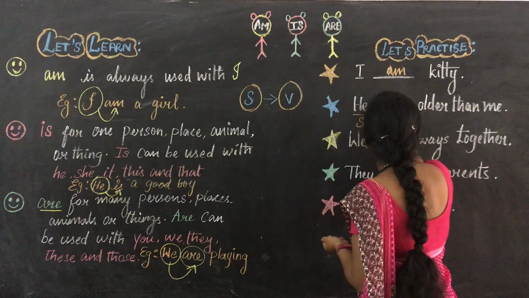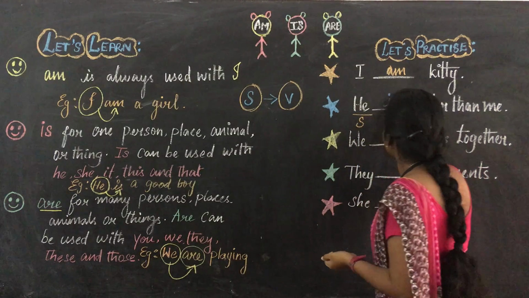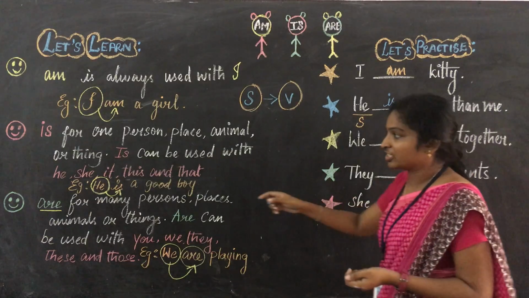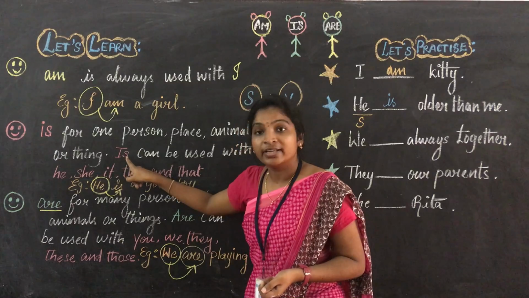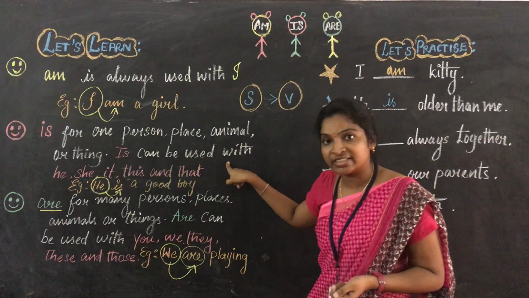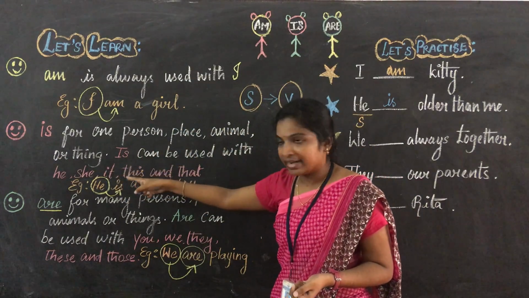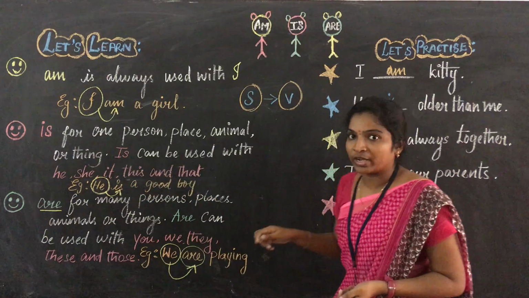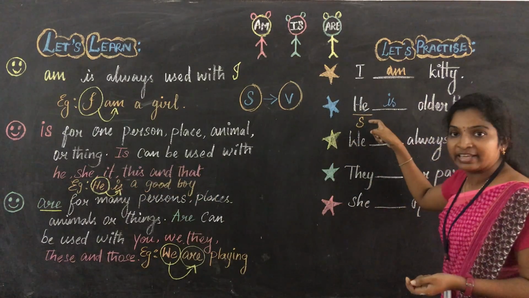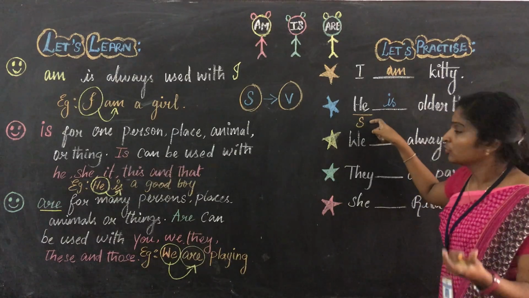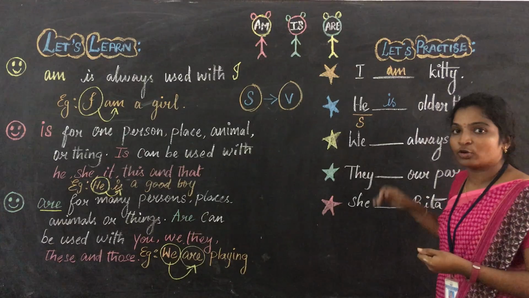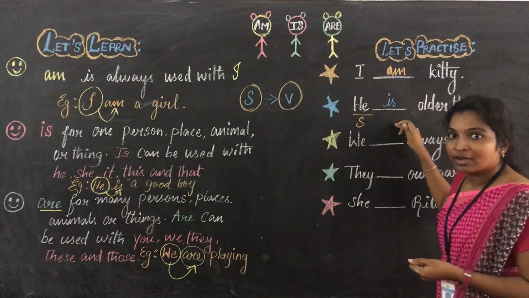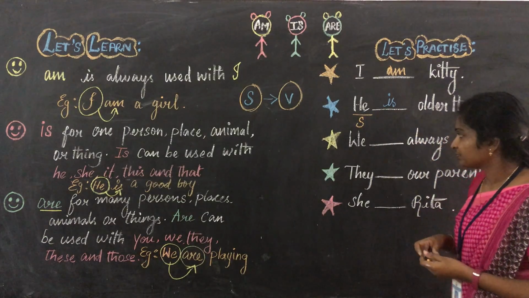He is older than me. Okay, he is older than me. Here you just see he. Next to he, what we have to write is. Is can be used with he, she, it, this and that. So here he refers to the singular subject. So for the singular subject, we have to write the singular verb. Are you clear with the second example? Okay, let us move to the third one.